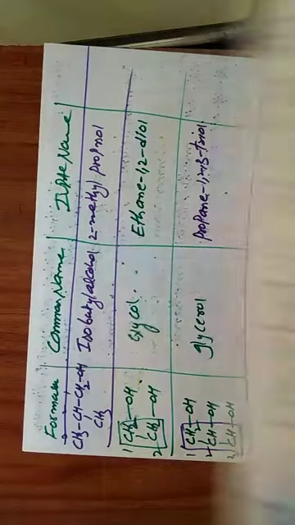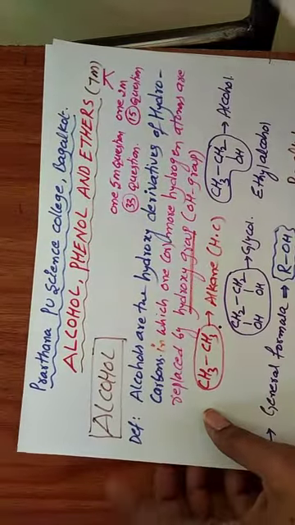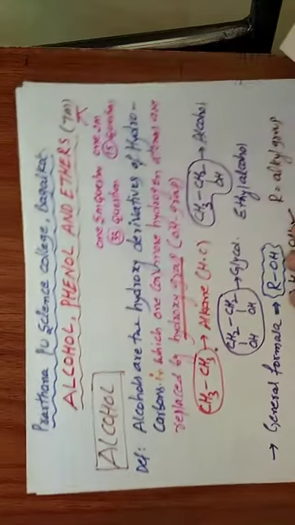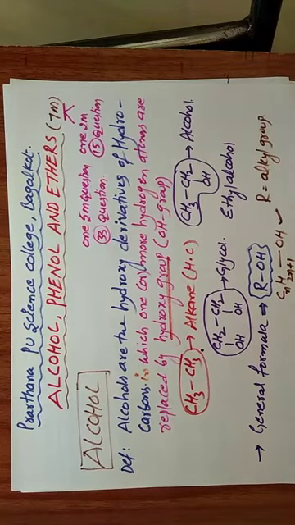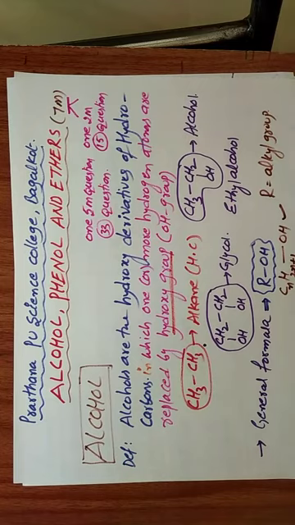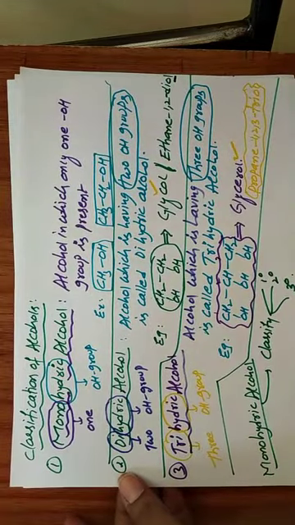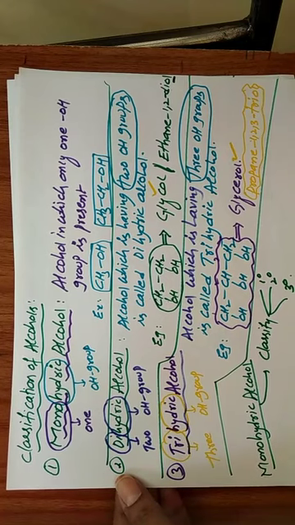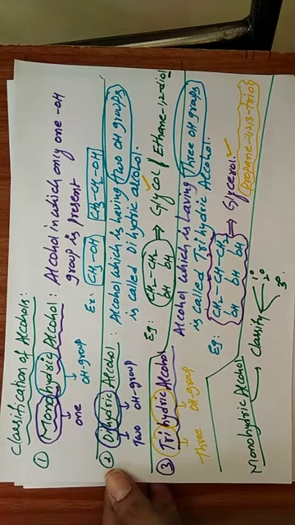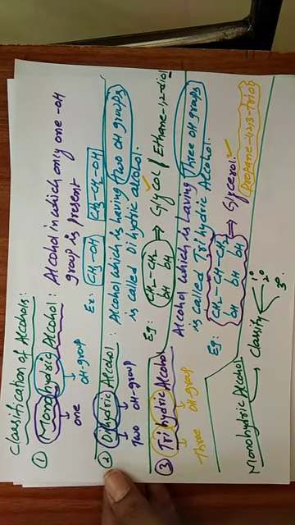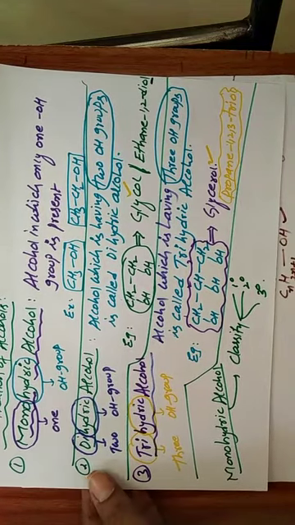So first one, alcohol definition. Alcohols are the hydroxy derivatives of hydrocarbon. Next we will go to the classification of alcohol: monohydric, dihydric, trihydric alcohol. Monohydric alcohol is again classified into three types: primary, secondary, tertiary.